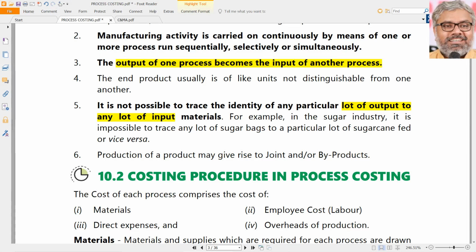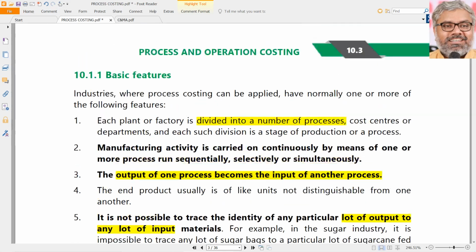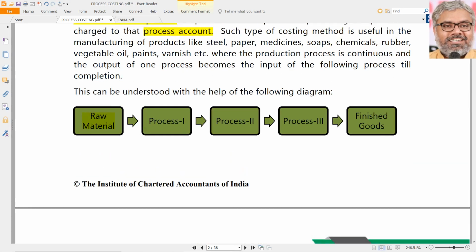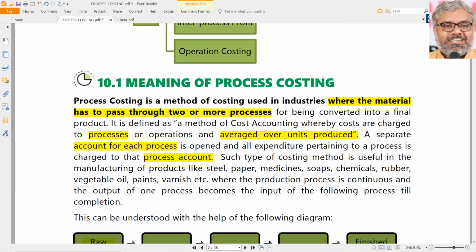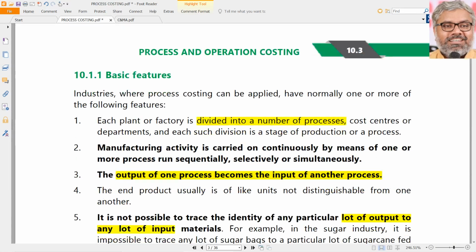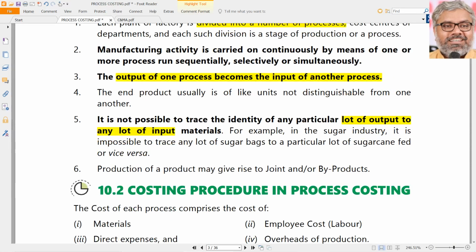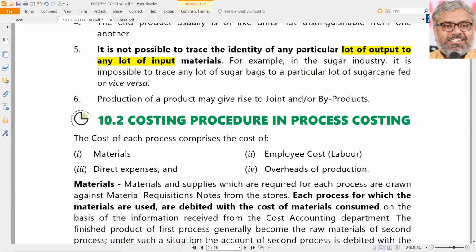So just impossible to trace input with output, but the input keeps on going from one process to another process, so that ultimately it turns out to become the output, that is finished goods. That is the basic nature of manufacturing industries. Many manufacturing industries will be better off if they use process costing.